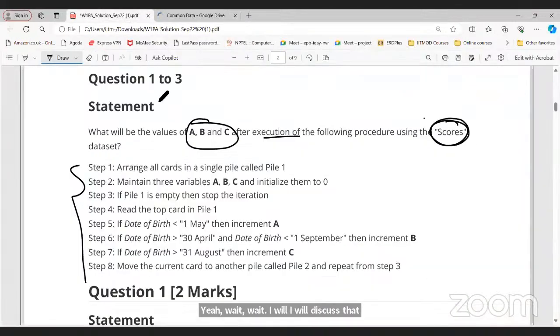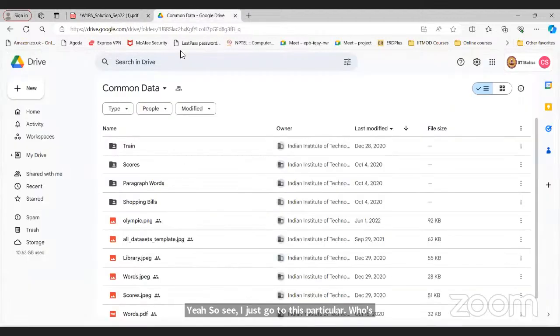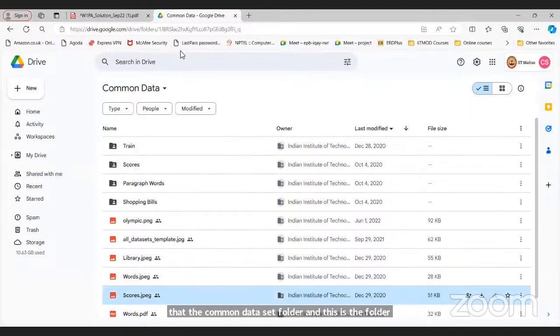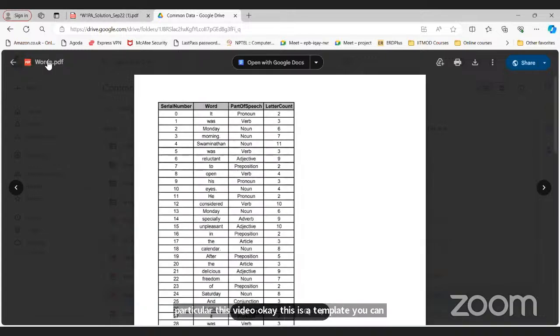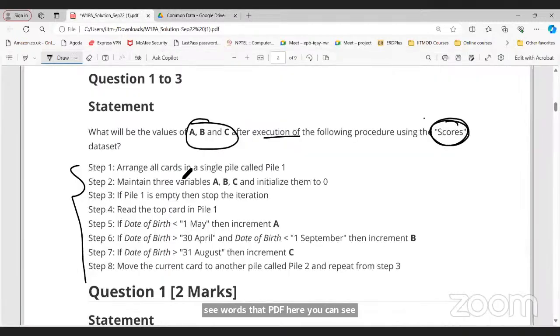Okay. So just go to this particular course introductory common data set folder. You can see four different types of data sets are there. For question solving purpose, you need to use this scores PDF. This is a template. But if you want the data, then we can see words.pdf. This data will be used for question number 1, because we need to solve this question using the scores data set.